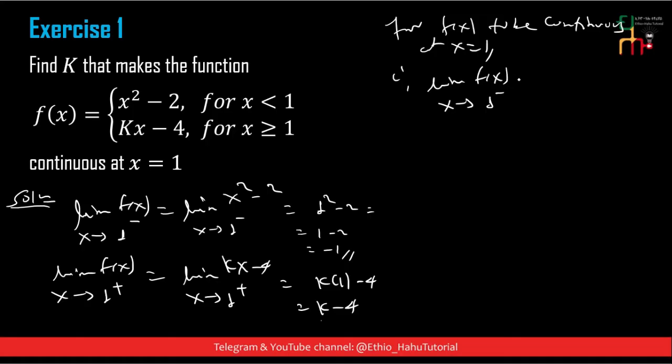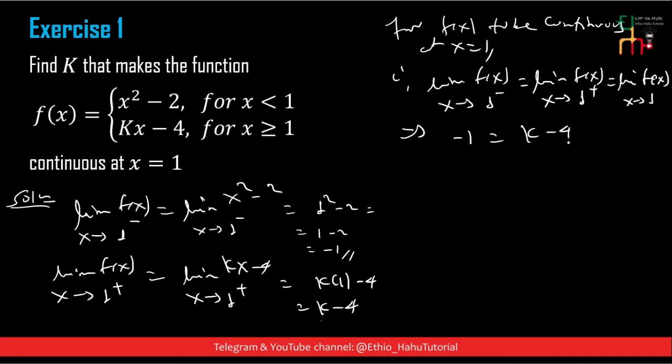The limit from the left must equal the limit from the right, since the limit must exist. This implies minus 1 is equal to k minus 4. Solving this, k will be 3.